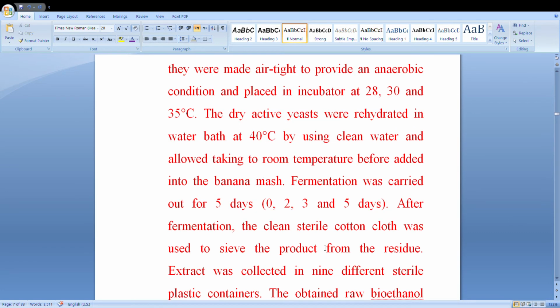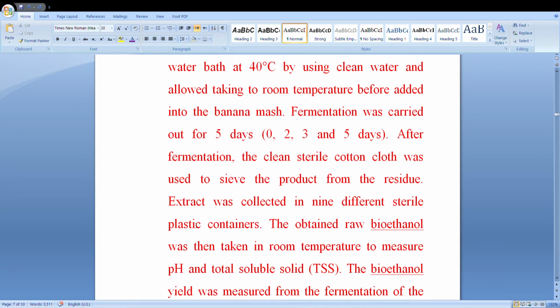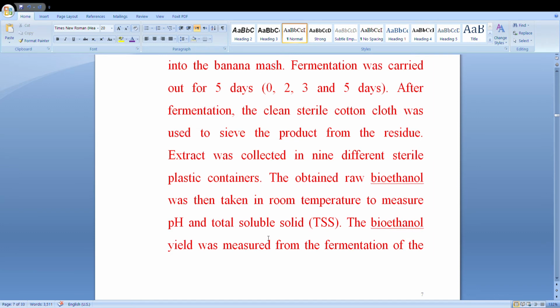After fermentation, clean distilled cotton cloths were used to sieve the product from the residue. The extract was collected in 9 different sterile plastic containers, and the obtained raw bioethanol was then taken at room temperature to measure pH and total soluble solids.